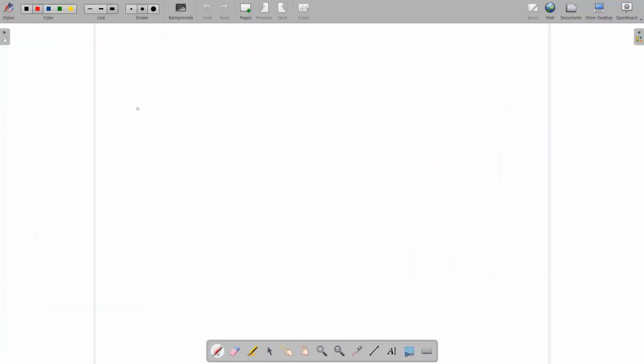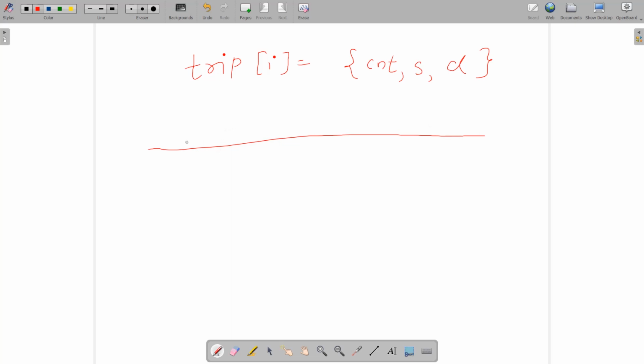The data given to us is trips[i], which stores three pieces of data. The first is the count of passengers for this particular trip, the second is the source position, and finally the destination position. The very cool trick to solve such problems is to make a straight line over here, and we have some coordinates, right?